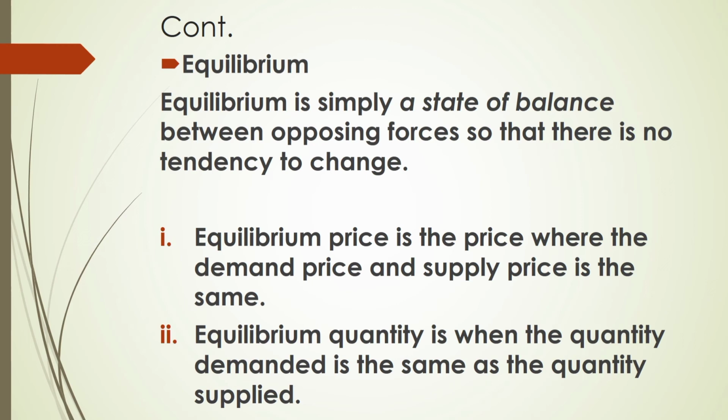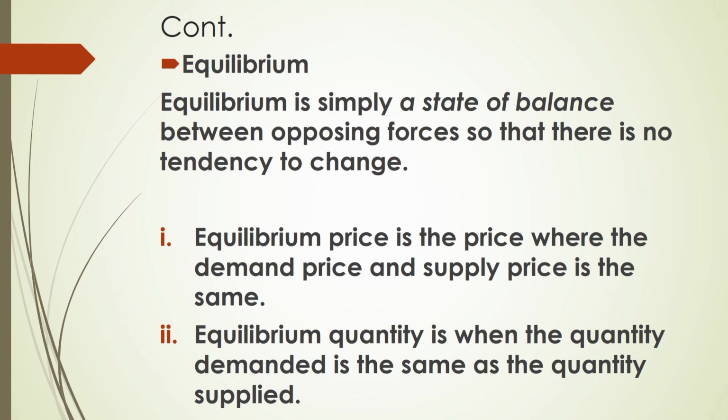And this equilibrium is in the form of equilibrium in price and equilibrium in quantity. Equilibrium price is the price where the demand price and the supply price is the same. For equilibrium price, the price at which consumers are willing to pay and the price at which producers are willing to produce is the equilibrium price.